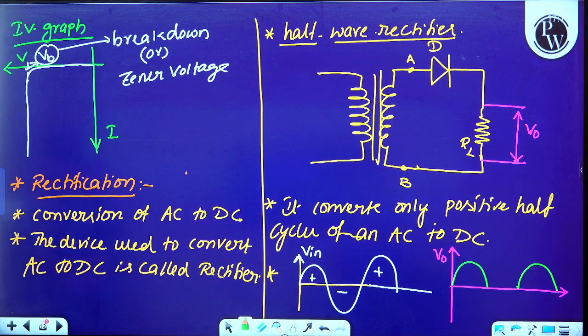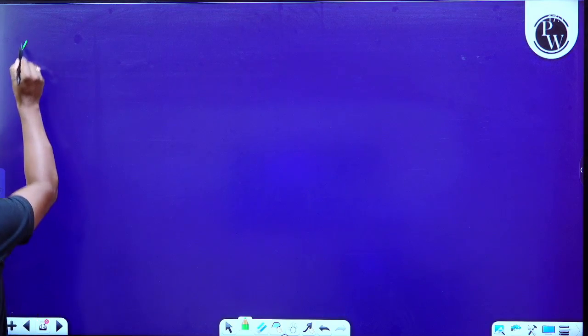Okay, so what is the efficiency of this half wave rectifier? How can we write this efficiency? Please look at the board here.